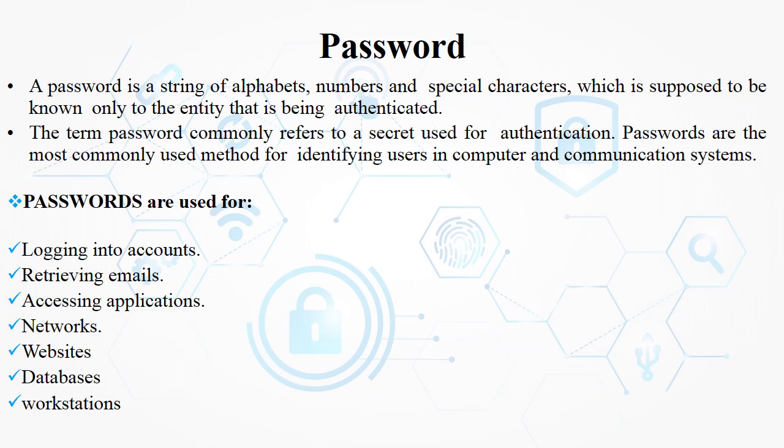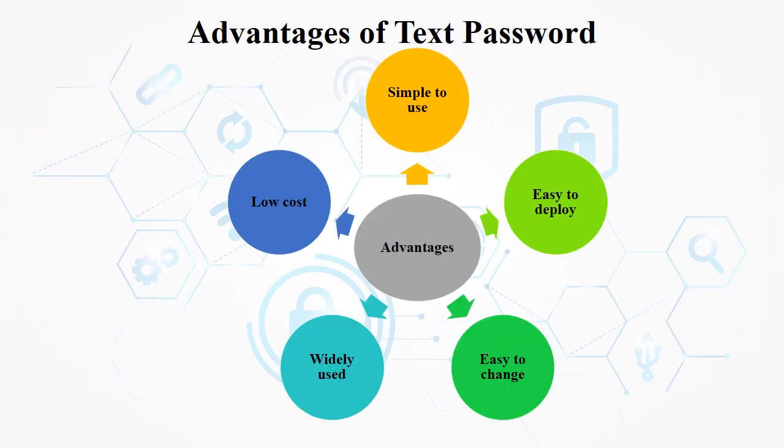Passwords are the most commonly used method for identifying users in computer and communication systems. A password can be a combination of alphabets, numeric values, or special characters. Passwords are used for, here are different examples: logging into accounts, retrieving emails, accessing applications, networks, websites, databases, and workstations.